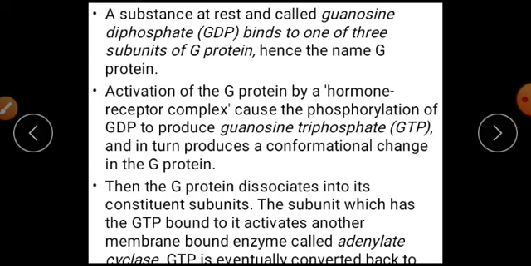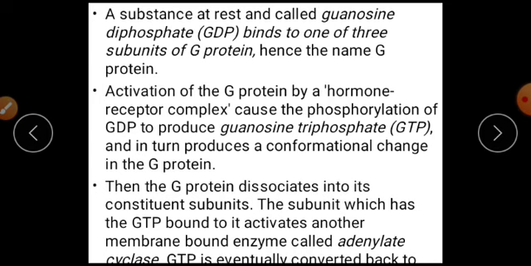So if the hormone binds to the target cell receptors, it leads to a change in the cell. The guanosine diphosphate binds one of 3 subunits of the G protein on that cell.